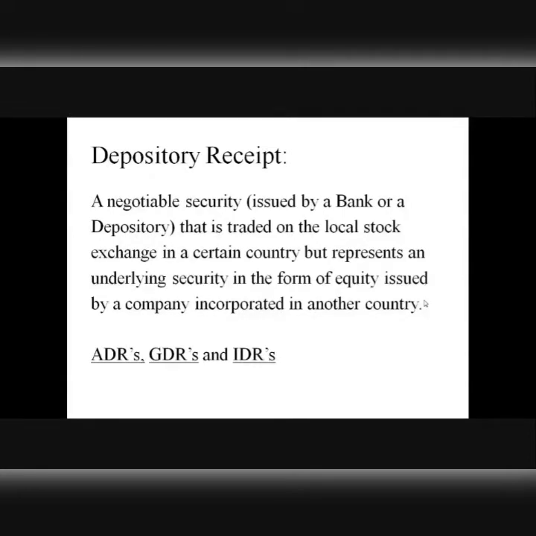The overseas or foreign bank, in return for those shares given to it by a local company, provides receipts to the local company. And these receipts can then be sold by the local company to the investors abroad, enabling them to raise equity in foreign currency, right? So this is all about depository receipts and how they help companies as well as investors, both of them, to raise money and invest money, right?